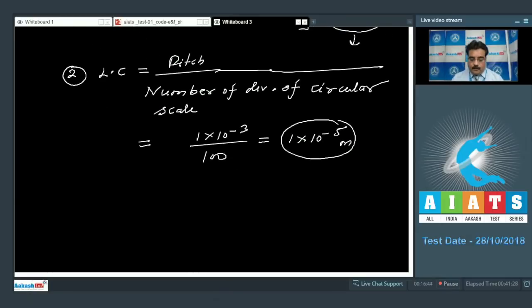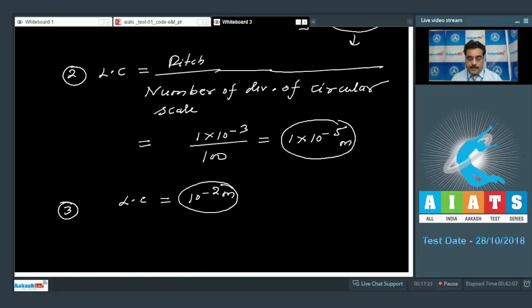Now, the third option: according to the problem, a meter scale has 100 divisions and each division is 1 centimeter. And we know least count is the minimum measurement made by the instrument, the smallest value an instrument can measure. In the case of the meter scale, each division is 1 centimeter, so without any hesitation we can say that its least count is 10 to the power minus 2 meter.